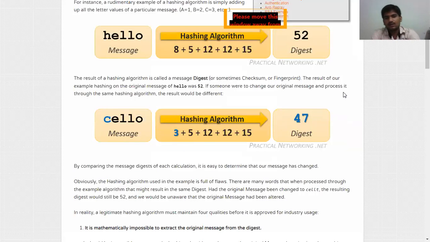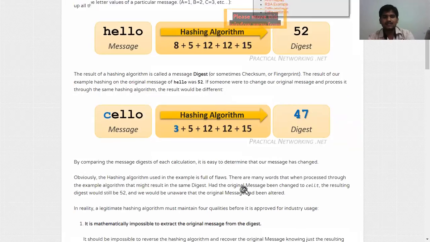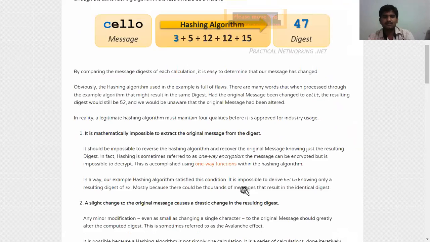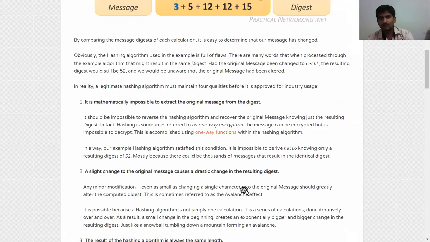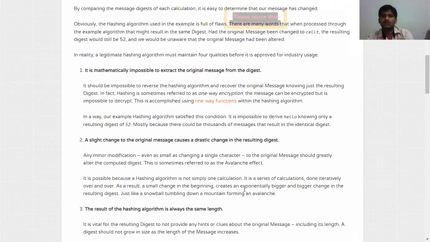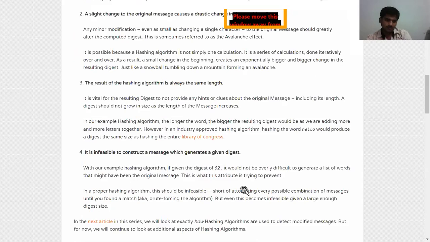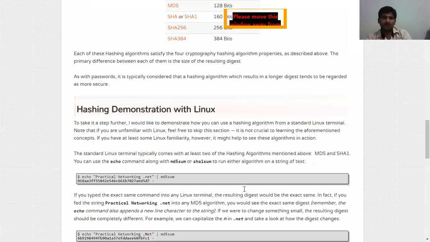See that? If the message is changed to cello, the result would still be 52, and we would not be aware that the original message has been altered. So in reality, a hashing algorithm must maintain certain qualities before being approved for industry usage. So that is the actual process of message digest. In some other cases we may also have a common message digest value, so to overcome this, industries check the message digest.